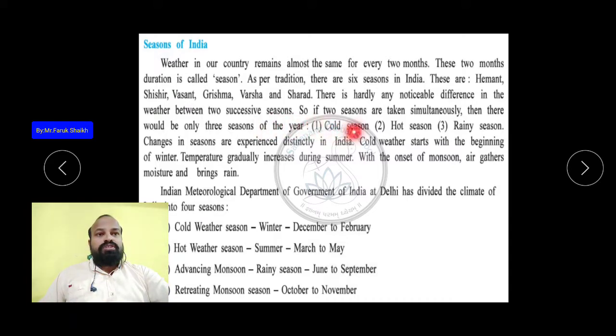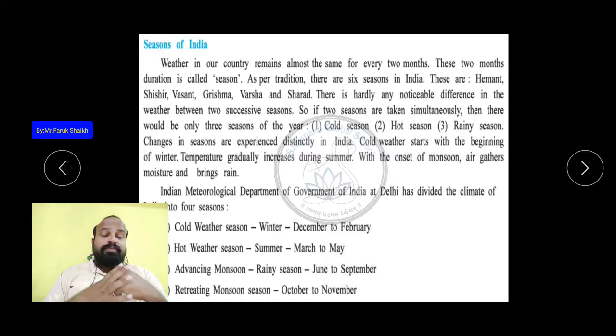So if two seasons are taken together, then there will be only three seasons of the year, because in these two seasons there is hardly a noticeable difference. It is almost the same. According to this, there are three seasons: the cold season, which is winter, the hot season, which is summer, and the rainy season, which is the monsoon. These are the three main seasons.